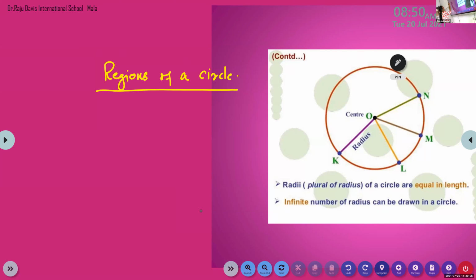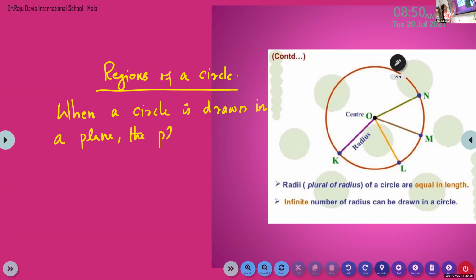Okay, now start writing the heading and all. When a circle is drawn in a plane, the plane is divided into 3 parts. First one, interior. Second one, exterior.